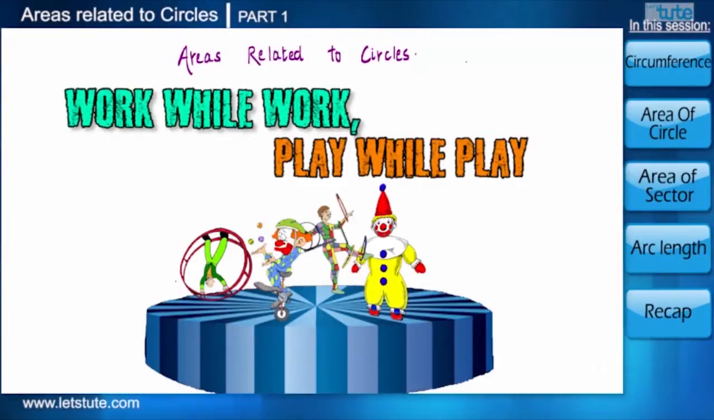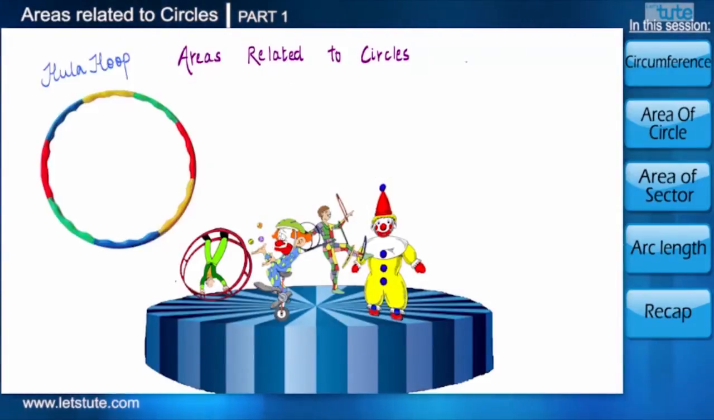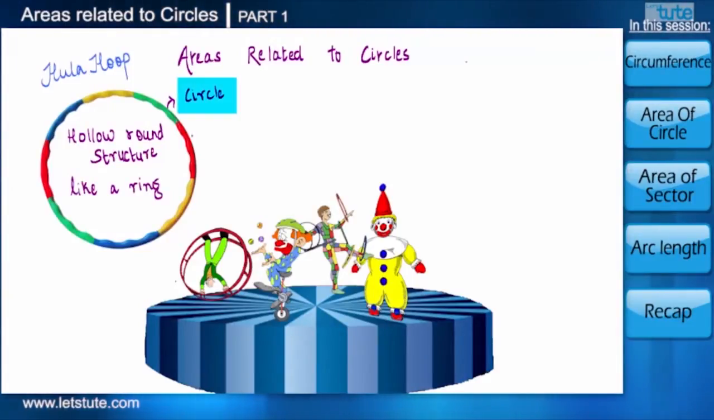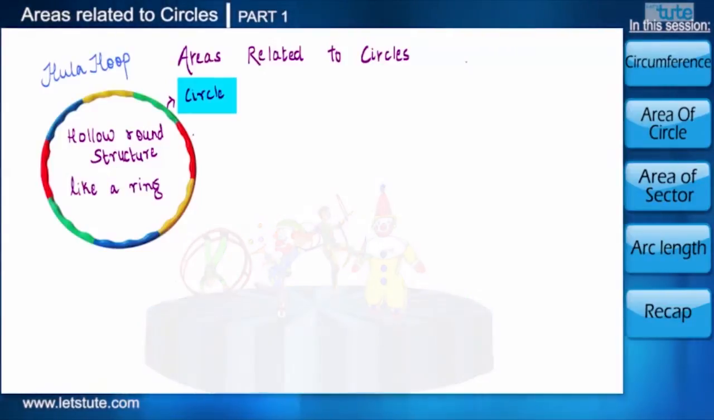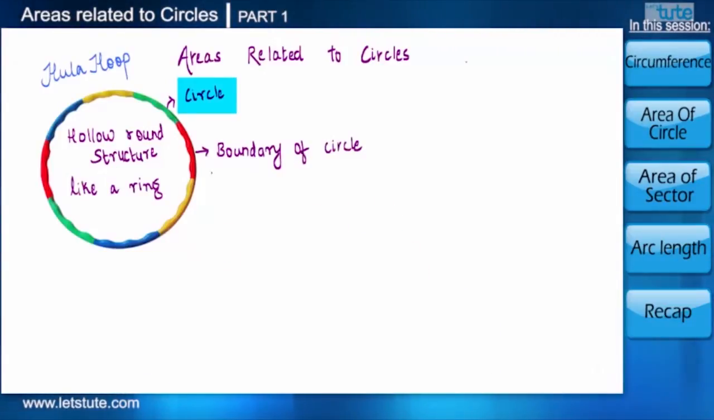One of the things that amazed me the most was the hula hoop. We all know that a hula hoop is a hollow, round structure like a ring, or in mathematics we can call it a circle. And in our previous session, we learnt that the boundary of any circle is known as circumference. Now we will learn how to find the circumference of any circle.